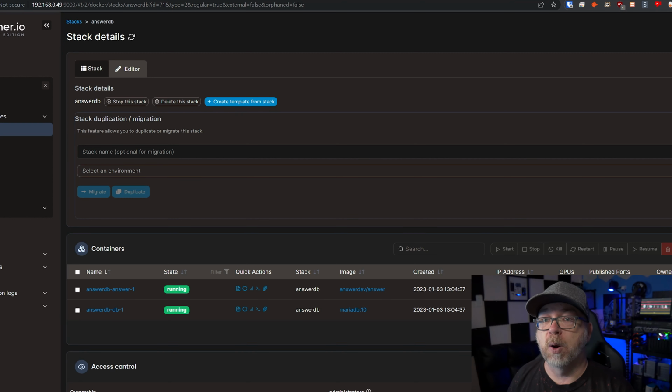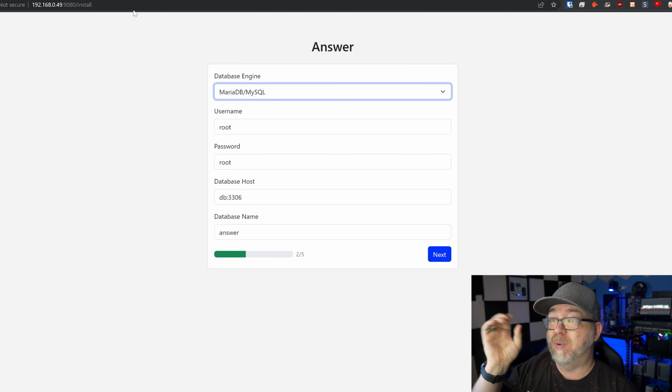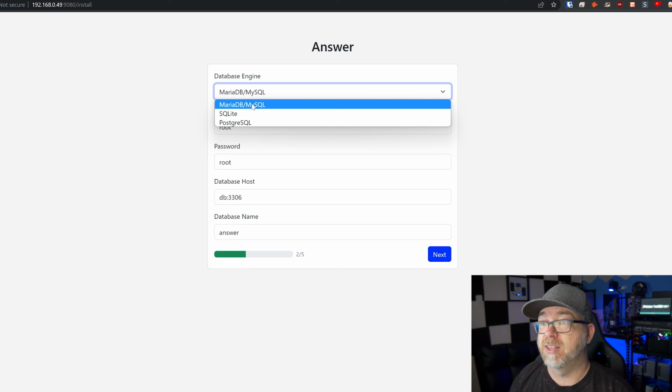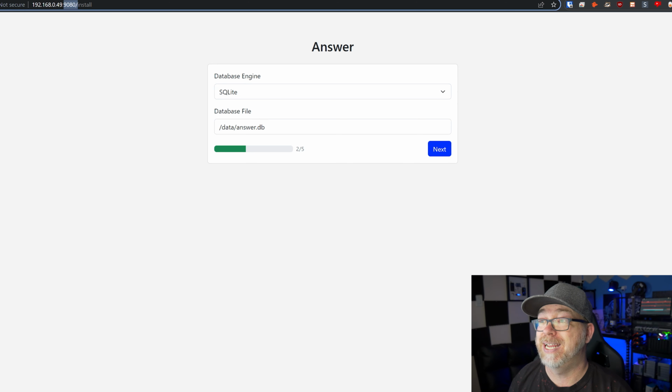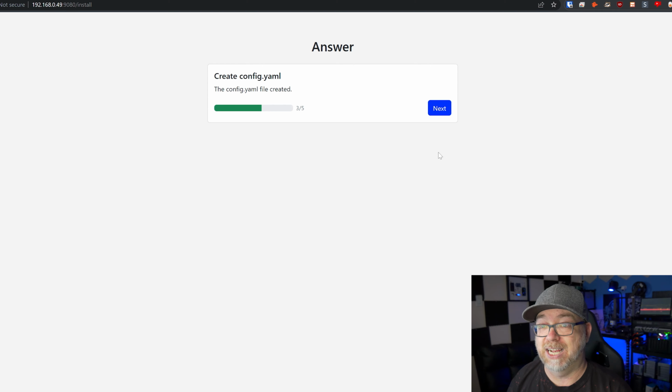Okay, so while the Maria database is doing its thing, let's take a look at the SQLite database installation version of this setup process. So what we're going to do is come back over to the instance we had up already using SQLite. Again, this is on port 9080. Remember, we've got 9088 for the Maria database version. All of this is fine. We don't need to change anything here. We're just going to click Next. Created the config.yaml file. That's all been created, so we can click Next.